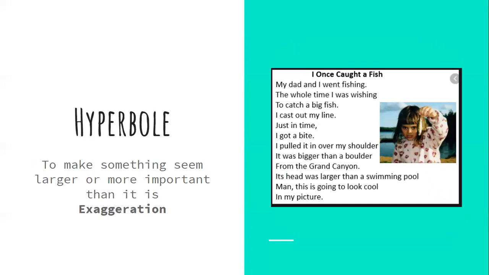We have the word hyperbole. We know this as exaggeration. So hyperbole is some sort of exaggeration you would hear in a poem. So it's to make something seem larger or more important than it really is. So here's one about a fish, and the picture really makes it a hyperbole.